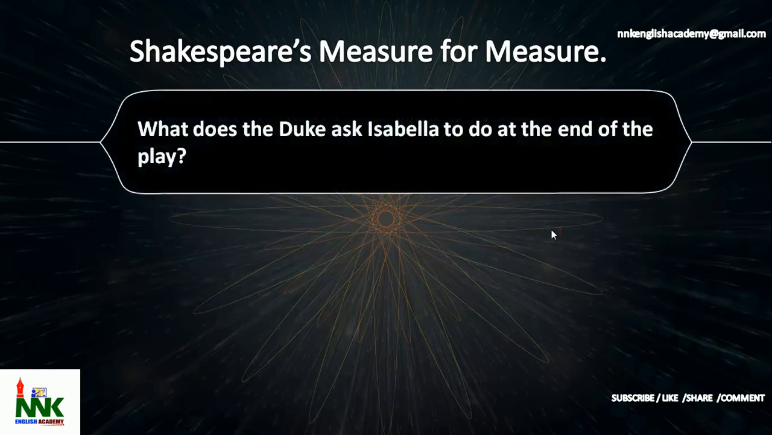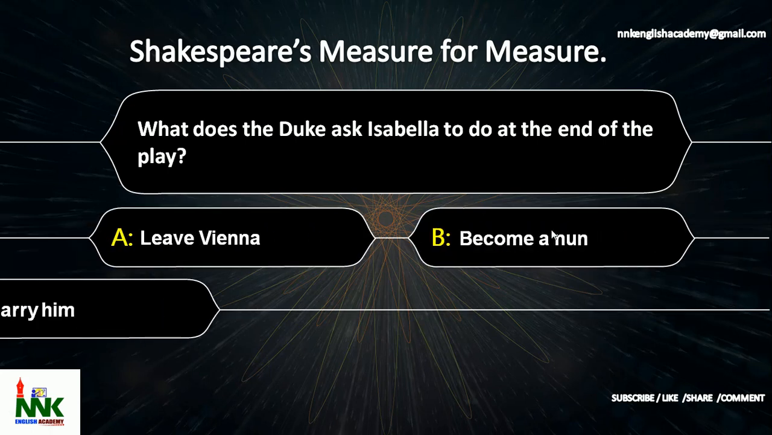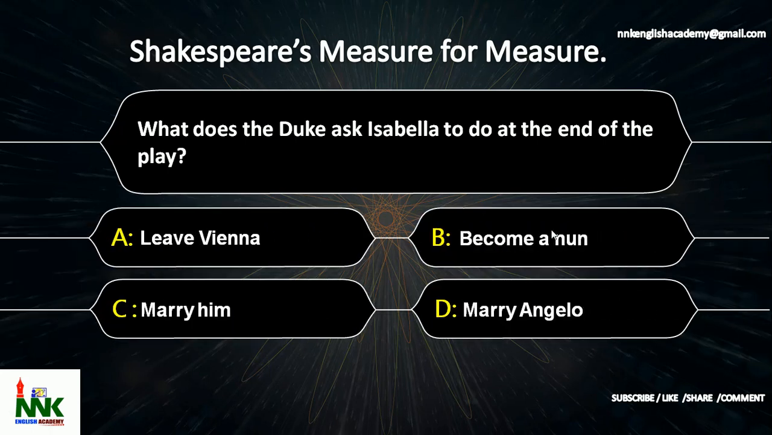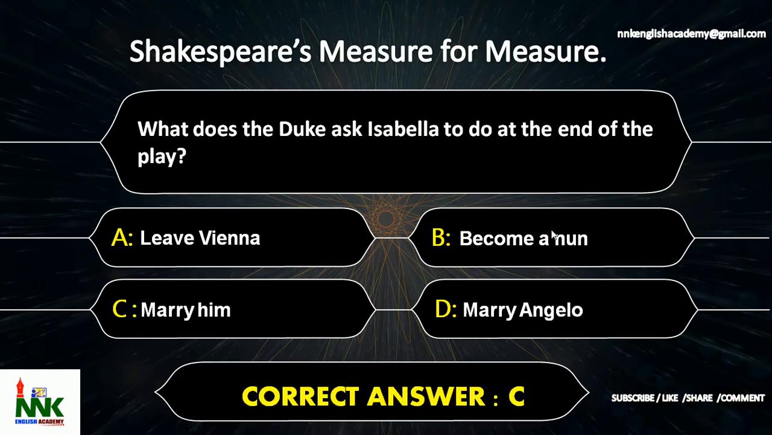Next question. What does the Duke ask Isabella to do at the end of the play? The options are option A leave Vienna, option B become a nun, option C marry him, option D marry Angelo. What does the Duke ask Isabella to do at the end of the play? The correct answer is option C marry him.